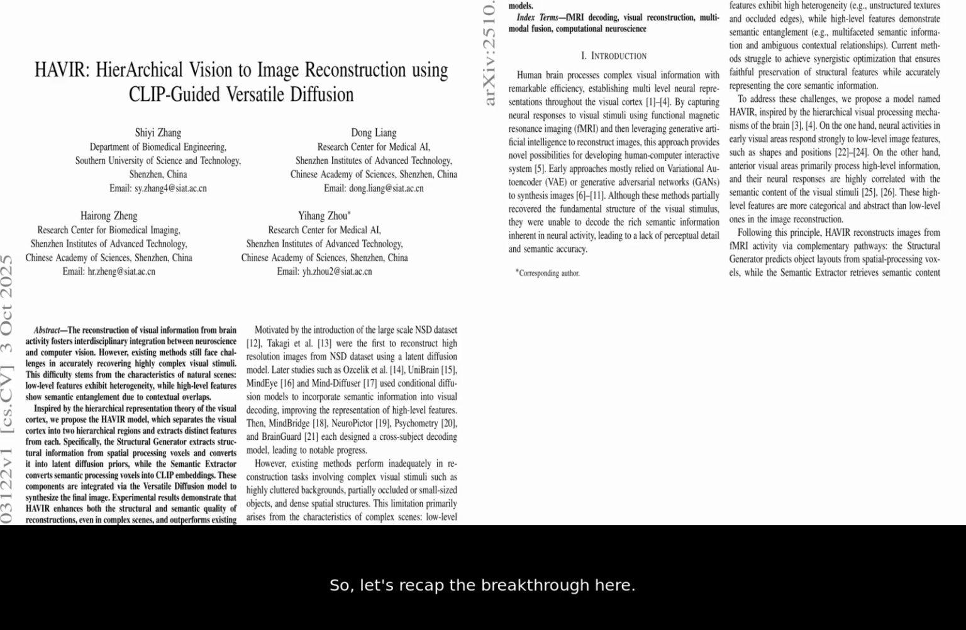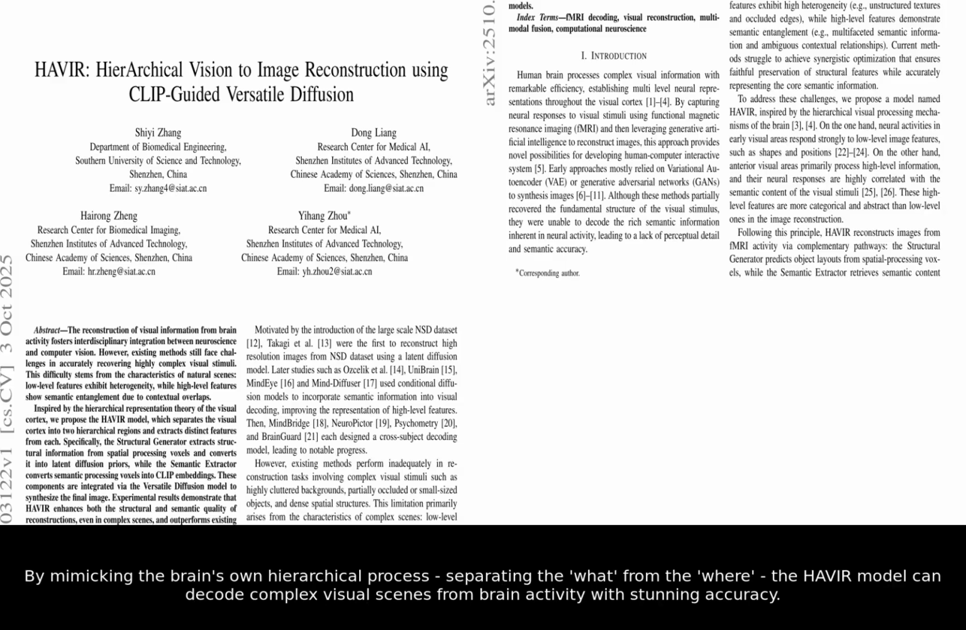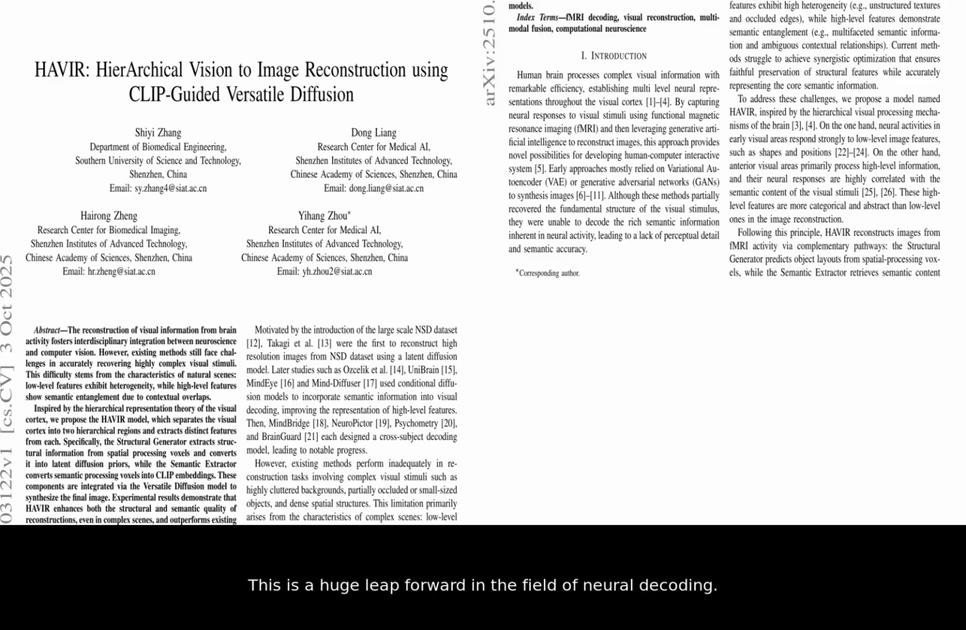So, let's recap the breakthrough here. By mimicking the brain's own hierarchical process, separating the what from the where, the HAVIR model can decode complex visual scenes from brain activity with stunning accuracy. This is a huge leap forward in the field of neural decoding.